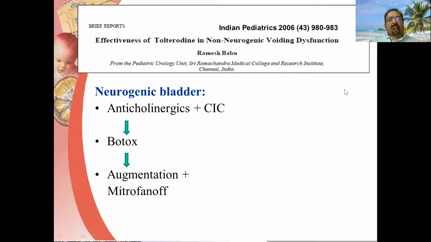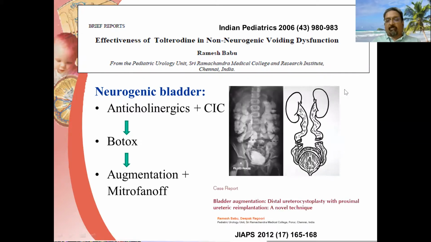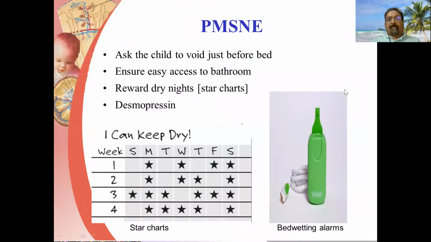So we published our trial with trospium in those with non-neurogenic and neurogenic voiding dysfunction in the year 2006. And we also published our experience with the distal ureterocystoplasty as a novel technique in the treatment of neurogenic bladder.